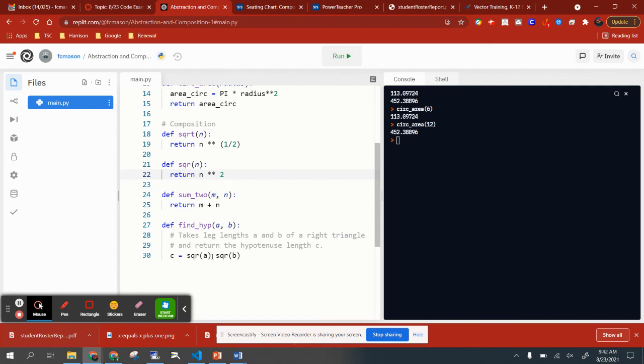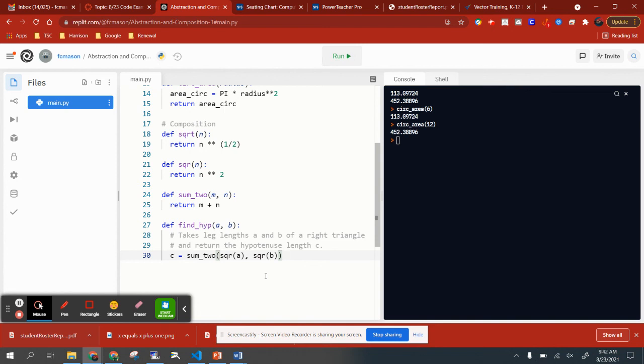Okay, so we need to square A and B. And then what do we need to do? Well, we need to sum too, right? Because we need to add the squares of the sums. So here's what I'm going to do. I'm going to call the sum2 function. And this is how you call a function, right? Function name followed by open parentheses. And the two inputs that are needed will be the outputs of square A and square B.